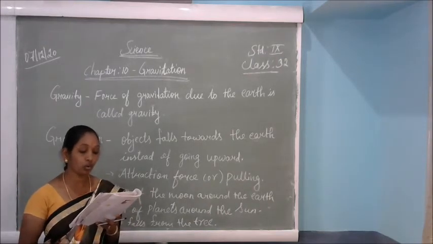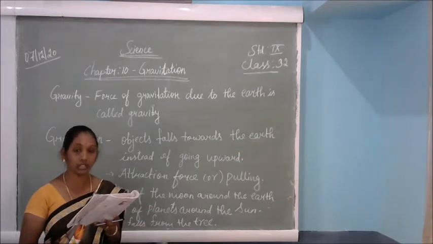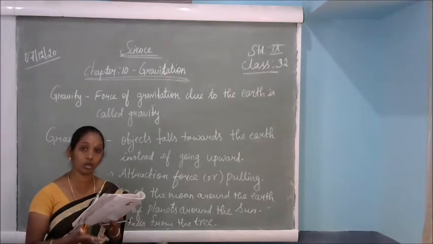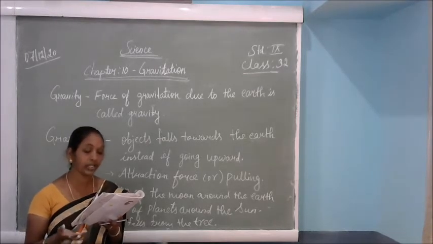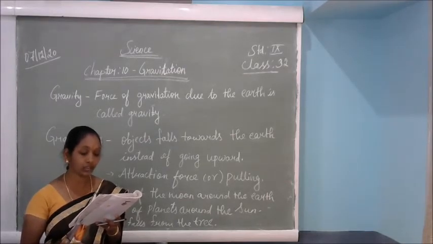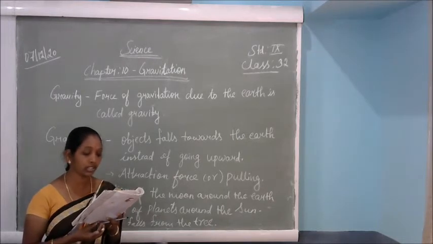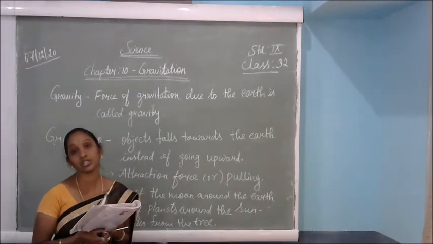So we know that all the planets go around the sun, and the moon goes around the earth. In all these cases, there must be some force acting on the object. What is that force called? Gravitation. Sir Isaac Newton could grasp that the same force is responsible for all this. This force is called the gravitational force.